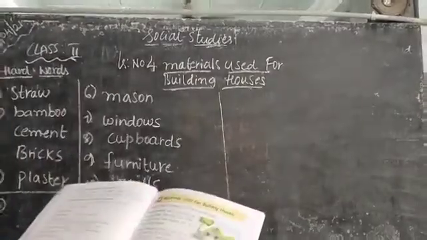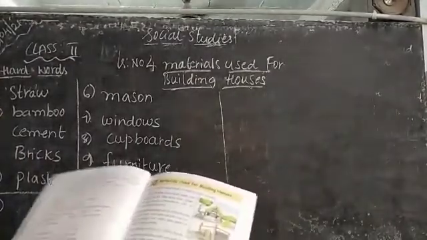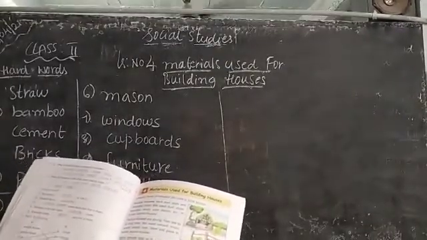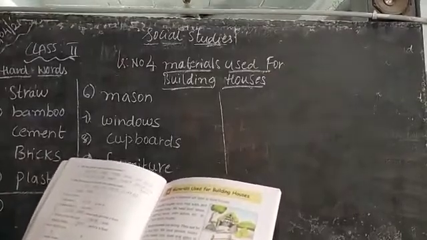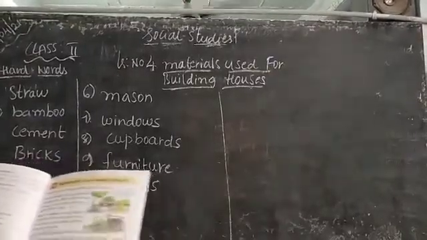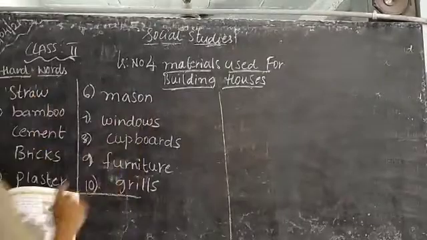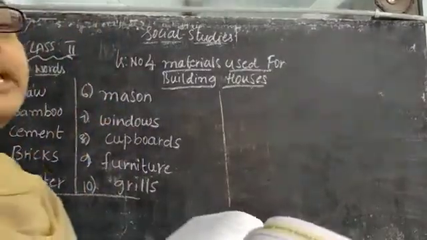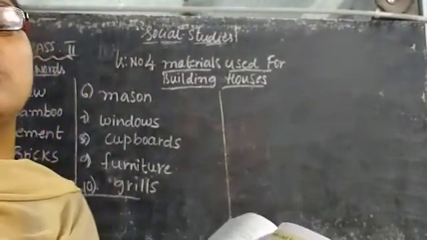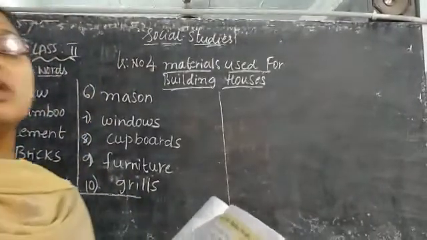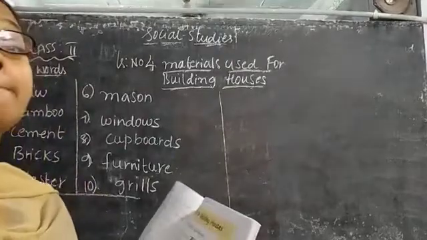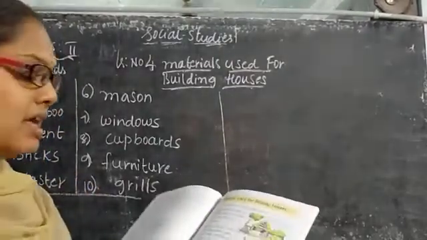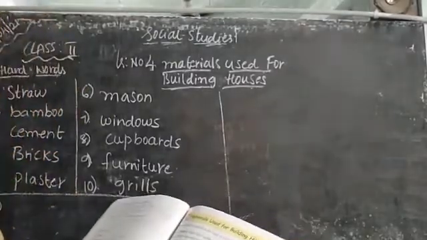Here children, what is the work of the mason? Who is a mason? Those who build the house, construct the houses, they are known as a mason. M-A-S-O-N. Those who build the house are known as the mason. Those who fit the windows and doors, they are known as the carpenters. Who are known as the carpenters, children? Those who prepare the doors and windows are known as a carpenter.